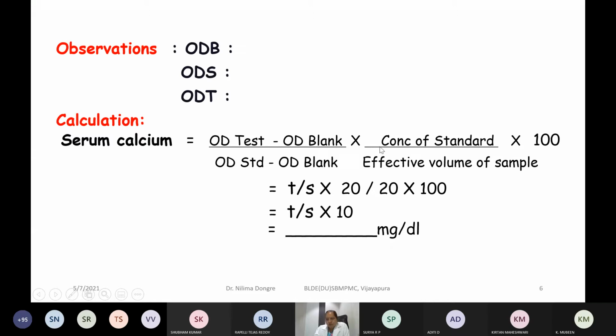Next is into concentration of standard upon effective volume of the sample that is being used. Now these two things you have to learn to calculate depending on the procedure that you are following. Now let us understand how much will be the concentration of standard that is taken in this particular procedure.